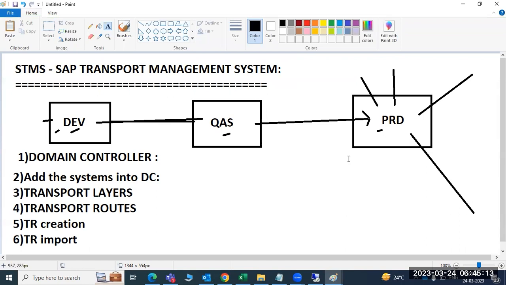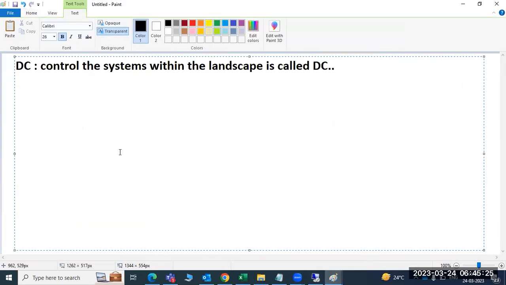This is called the domain controller. Add the systems into the domain controller. So how to add it? First of all, we need to decide the domain controller. So what does domain controller mean? It controls the systems within the landscape.